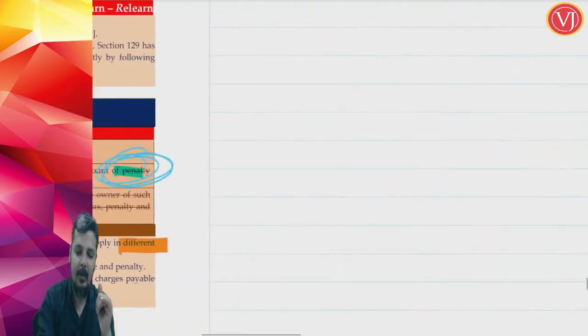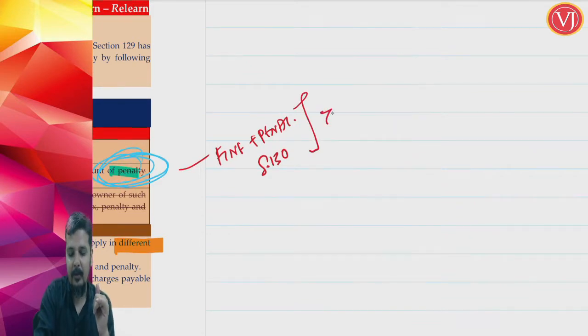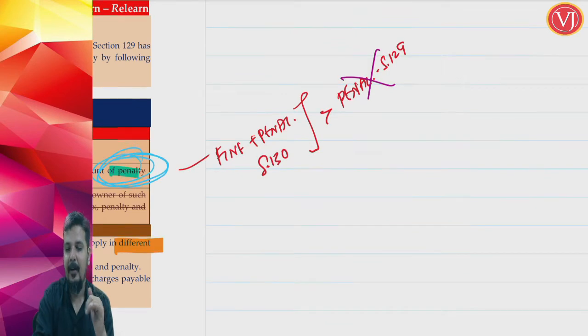So now they are telling that whatever is fine and penalty as per section 130, previously it used to say that it should be more than the penalty as per section 129. Now as it is no more interconnected, both are independent.